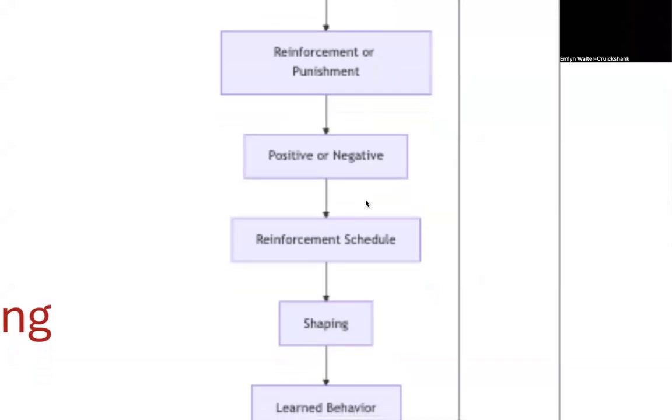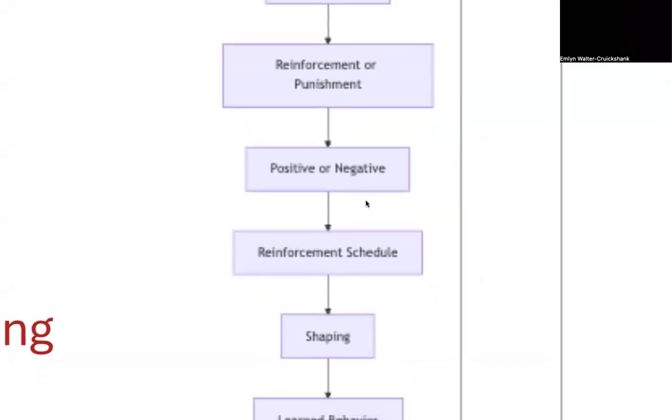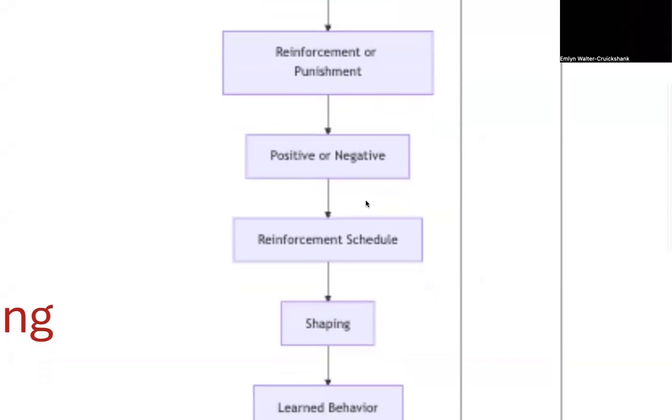Positive punishment adds something unpleasant. A speeding ticket, for example, is a form of positive punishment, adding a fine to decrease the speeding behavior. And lastly, negative punishment is about removing something pleasant. Taking away a teenager's phone privileges for missing curfew, for example, is negative punishment.